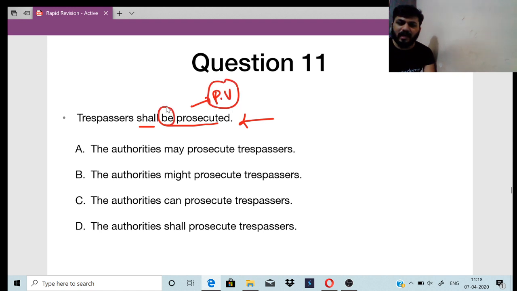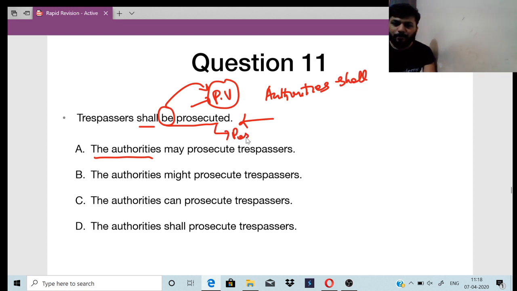Wherever be comes, write it down as passive voice. See all the options. The word authorities is given, so move on with authorities only. So authorities shall